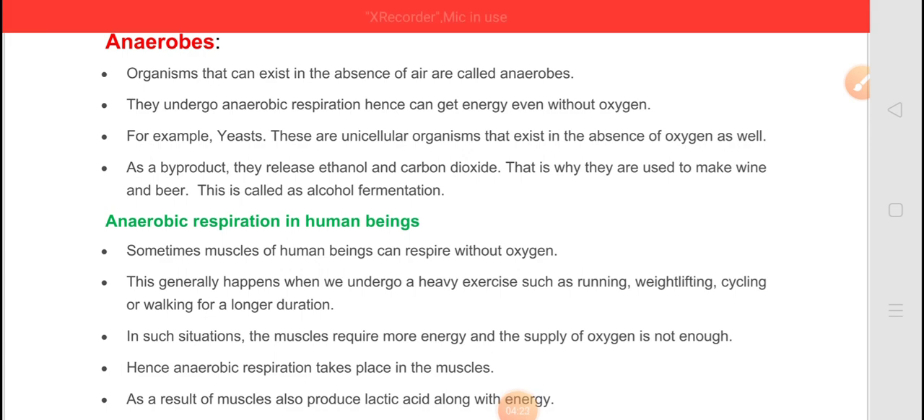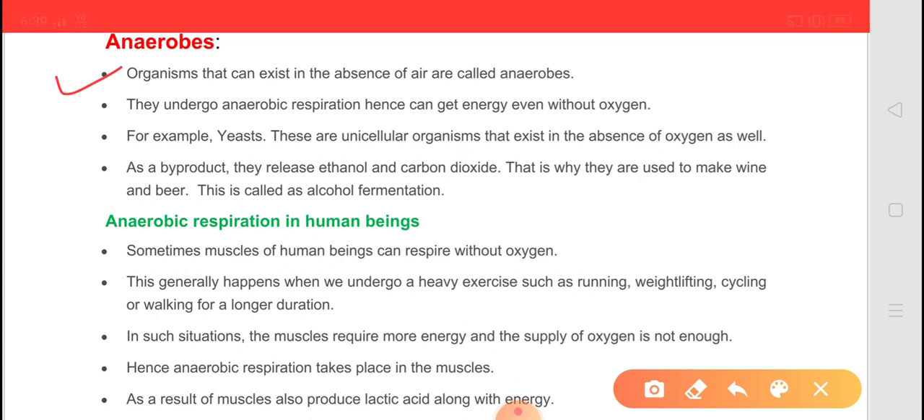Now, what are anaerobes? Organisms that can exist in the absence of air are called anaerobes, right? They undergo anaerobic respiration, hence they can get energy even without oxygen. For example, yeast. These are unicellular organisms that can exist in the absence of oxygen as well, right? As a byproduct, they release ethanol and carbon dioxide. That is the reason why they are used to make wine and beer. This is called alcohol fermentation. So these are the things about anaerobes.